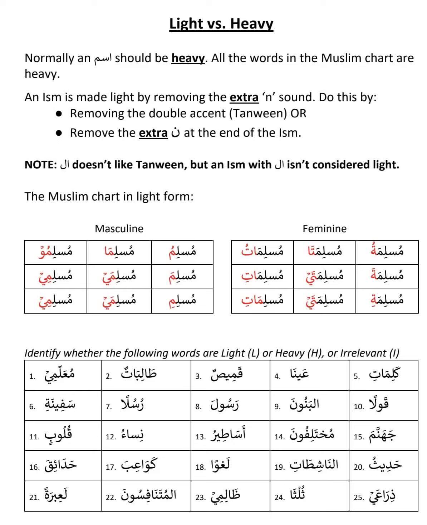Al doesn't only dislike tanween. For example, if you put al to Muslimuna, it will become only al Muslimuna. It doesn't change, it doesn't remove the noon. That doesn't matter, it only doesn't like the tanween. Even though Muslimuna is heavy and Muslimu is light, if you put al, al Muslimuna, the answer is irrelevant. The simple idea is, if you put al, you cannot say it is heavy or light. The answer becomes irrelevant basically. That's also something you need to keep in mind.